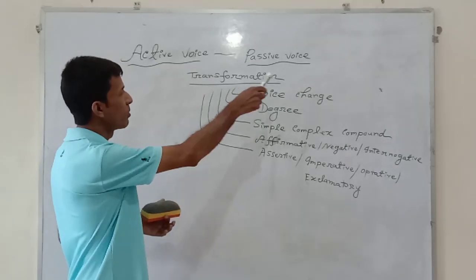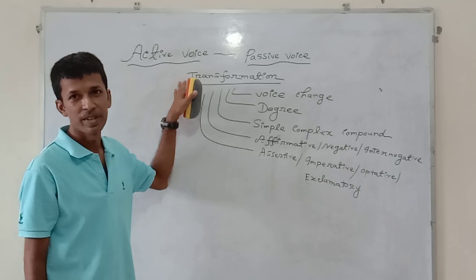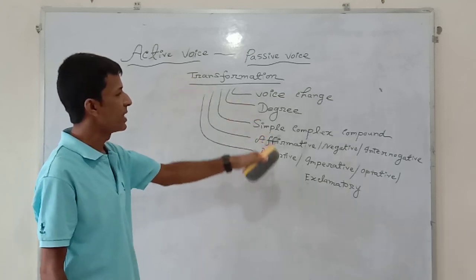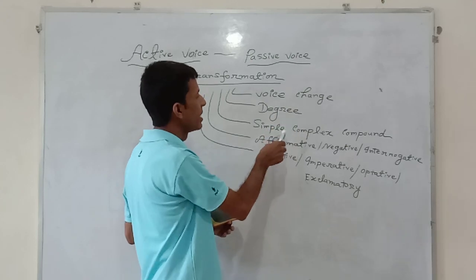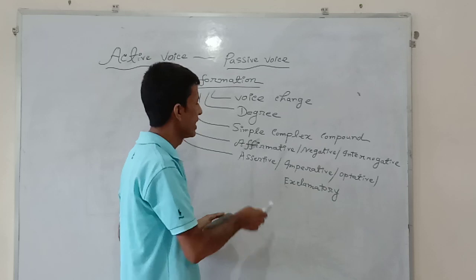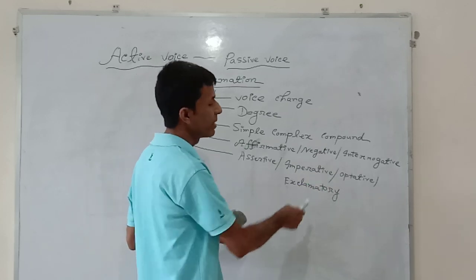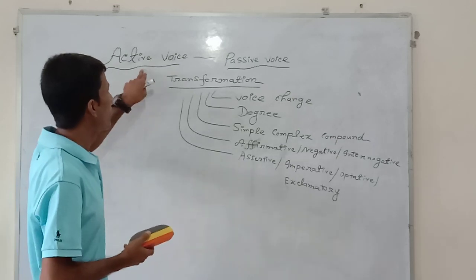Today I am going to discuss the important part of transformation. Transformation consists of these 5 parts. Firstly, voice change, then degree, simple, complex, compound sentences, affirmative, negative, interrogative sentences, and at last assertive, imperative, optative, exclamatory sentences.